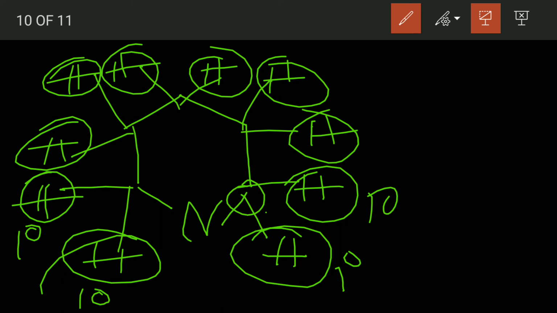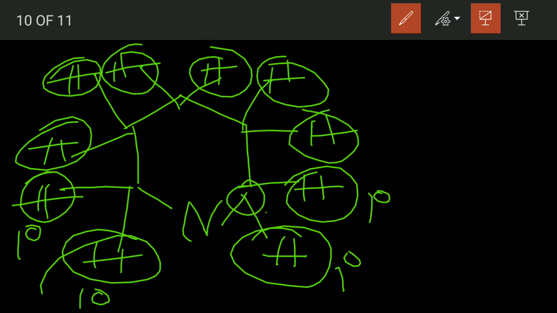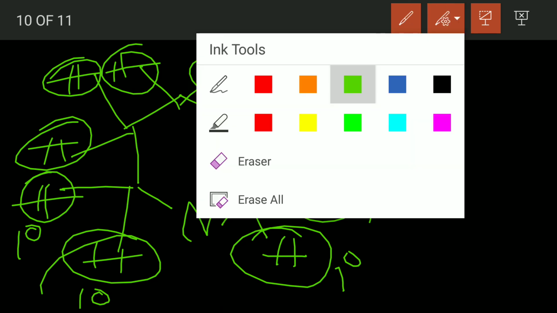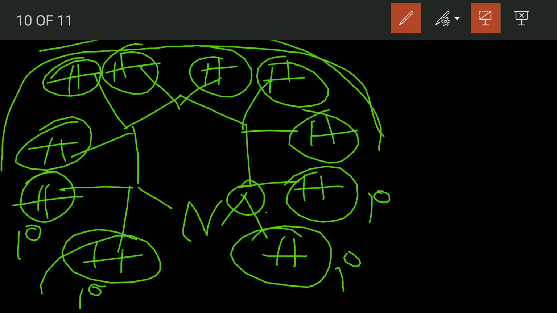So the hydrogens will also have a degree 1. And it's 1. So you may get confused that it's 10. And these hydrogens have a degree 2.